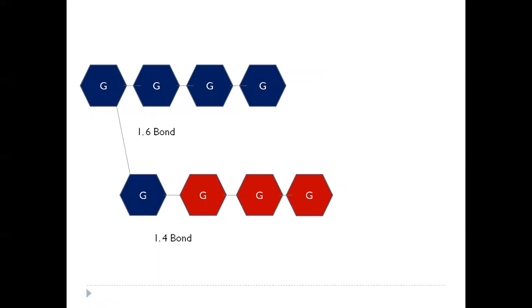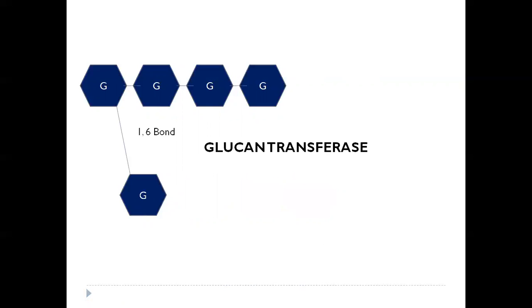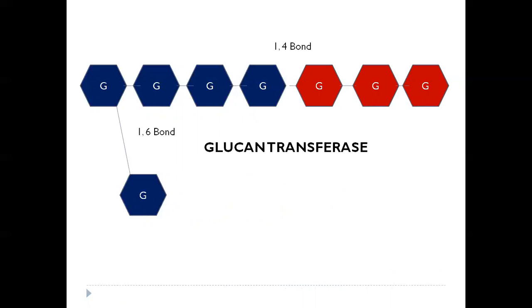Just see here again. The enzyme here is glucan transferase. So what does it do? From the previous, after the action of glycogen phosphorylase, what did we have? We had a fragment of 4 glucosyl residues left over here. So when this stage is reached, what happens? That glucan transferase, the enzyme comes in, it removes these 3 glucosyl units, it lyses the alpha 1,4 bond, and it transfers these 3 glucosyl units to a neighboring chain through the formation of a new alpha 1,4 bond. So that's why we also call it alpha 1,4 glucan transferase.